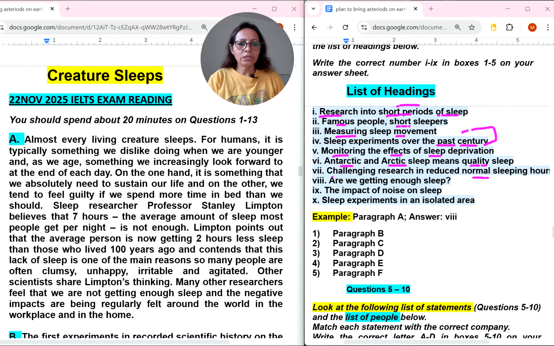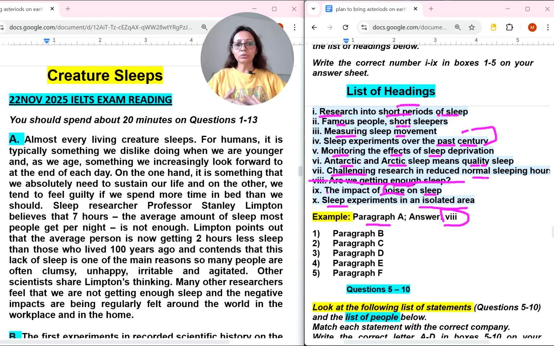Challenging research in reduced normal sleeping hours. Challenging research means some difficult kind of work or studies will be there in reduced normal sleeping hours. Are we getting enough sleep? The impact of noise on sleep. The impact of noise is important here. Sleep experiments in an isolated area. Okay, they have already given the answer for paragraph A. So here it is eighth number, so I will cut this eighth number from my list of options.